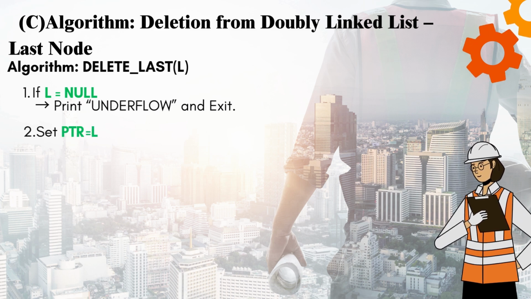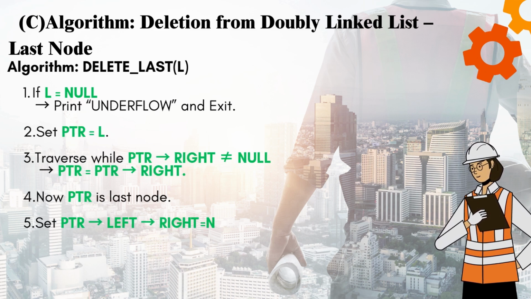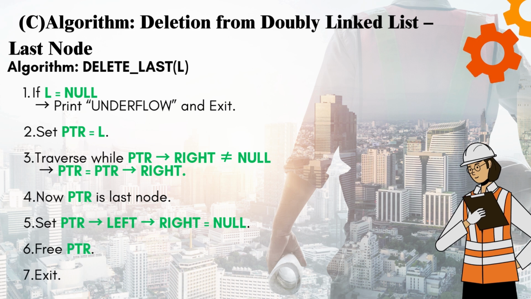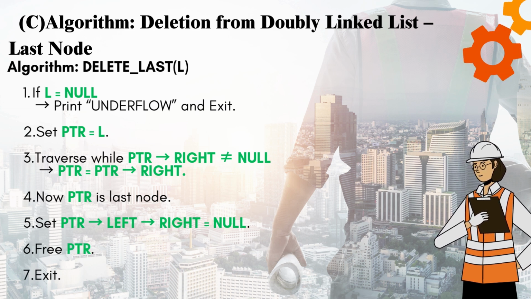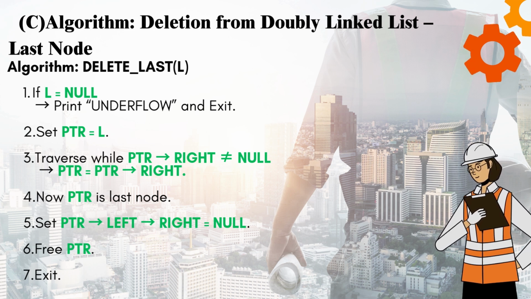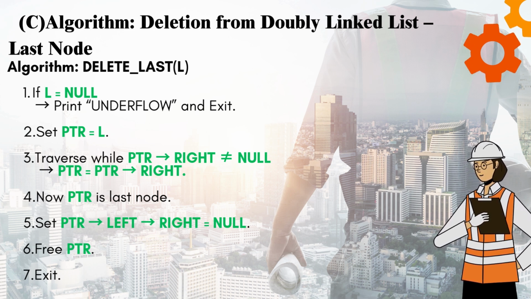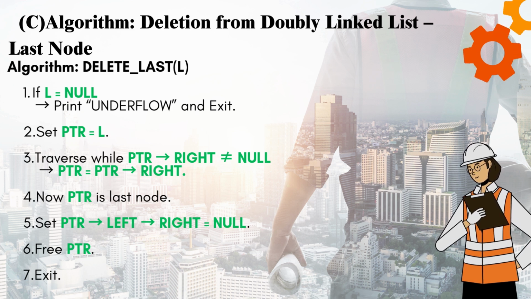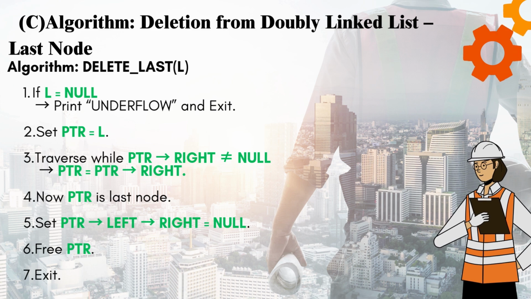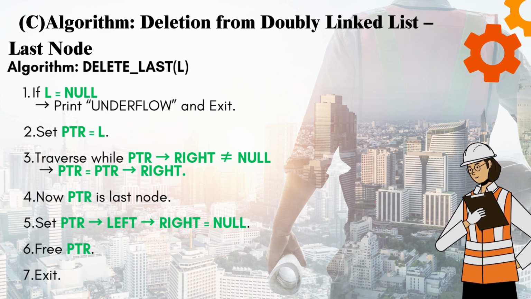C. Algorithm. Deletion from doubly linked list, last node. Algorithm Delete Last(L). 1. If L equals null, print underflow and exit. 2. Set PTR equals L. 3.